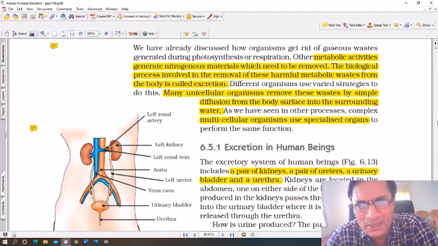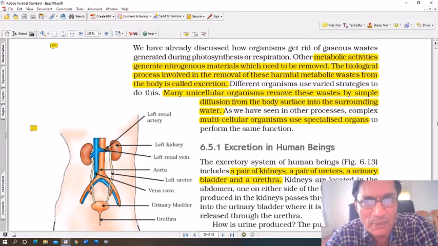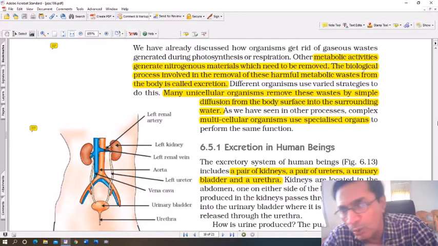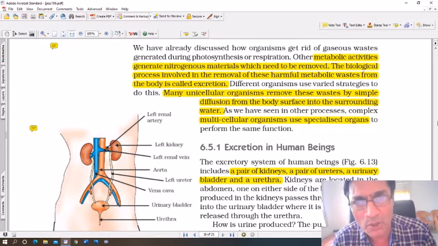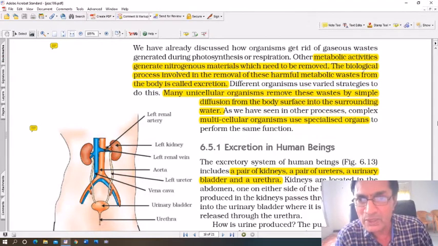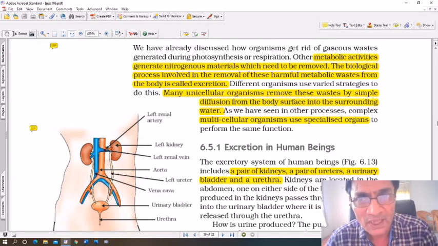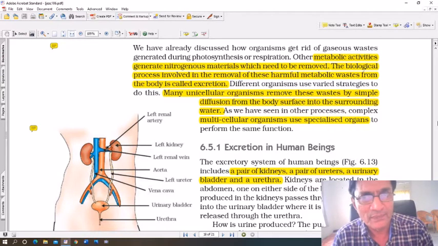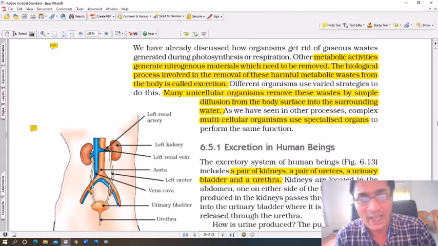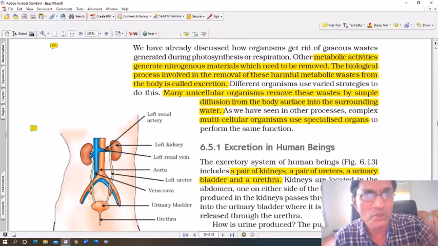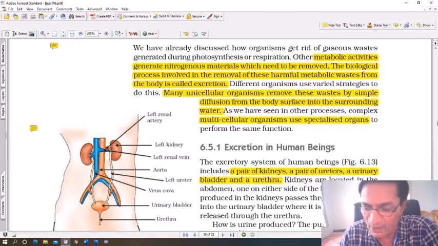All the metabolic activities that take place in our body, activities such as nutrition, obtaining the food, digesting it, respiration, and so on, generate certain waste products. This waste product can be in the form of liquid waste or solid waste. Liquid waste, of course, we know is called urine. And urine, if it is allowed to accumulate in the body, can become toxic, poisonous. Therefore, it is essential that all such toxic waste be removed from the body.